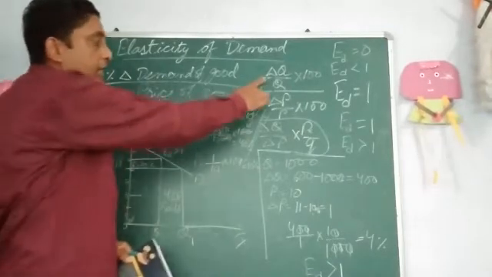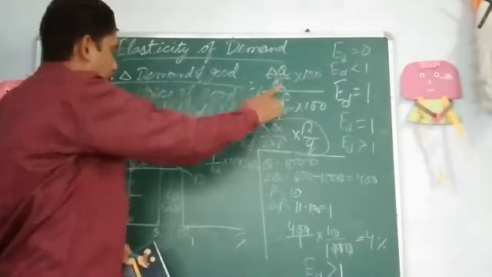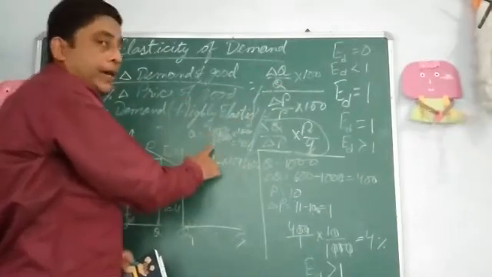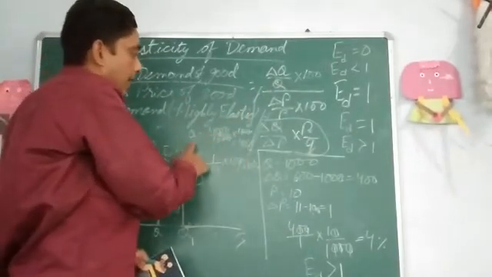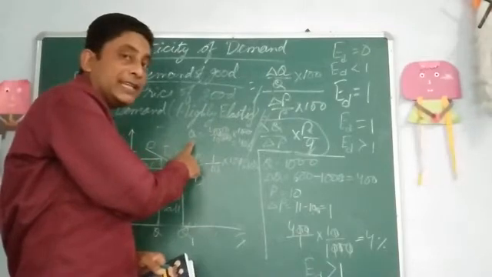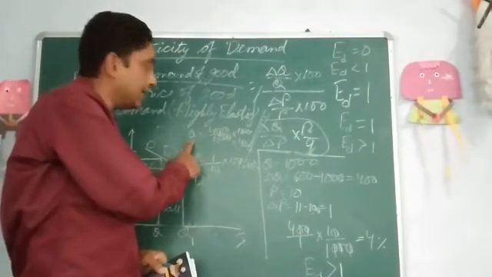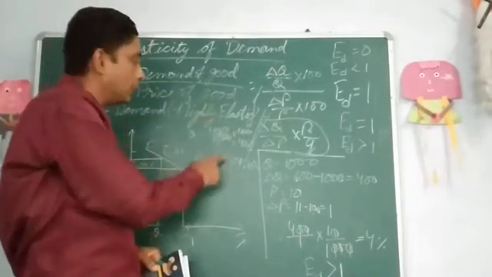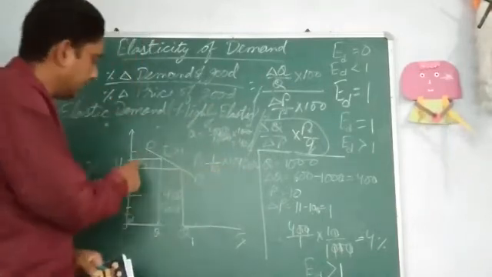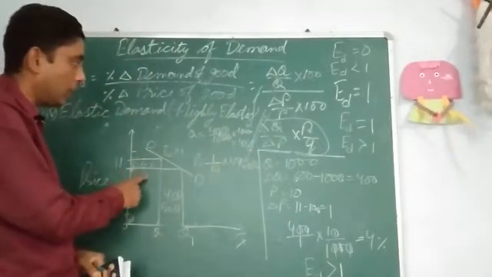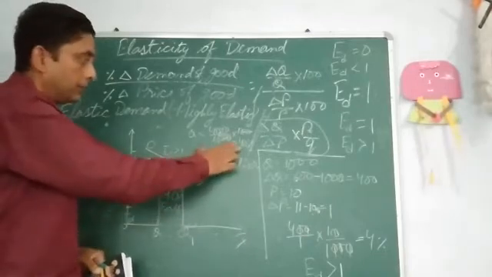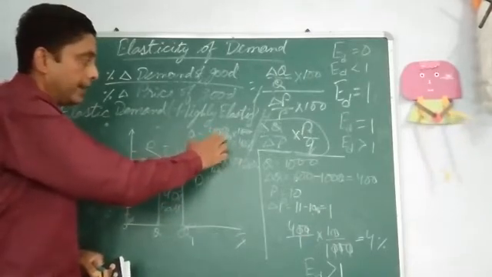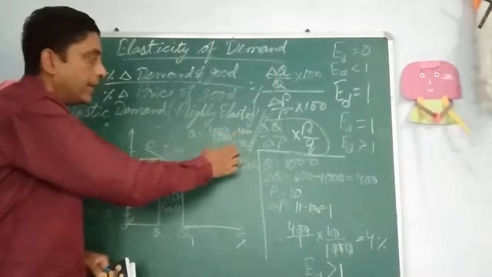If you see change in Q by Q into 100, that is 400 divided by 1000 into 100, percentage change in quantity will come. Percentage change in demand of good, that is 10%. Sorry, 40%. 400 divided by 1000 into 100, 40%.